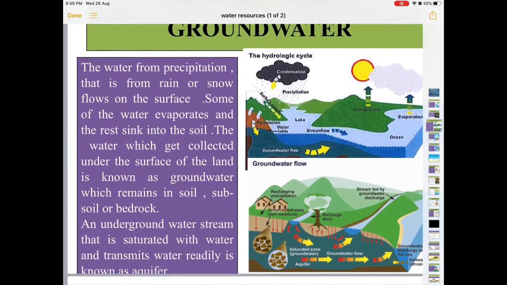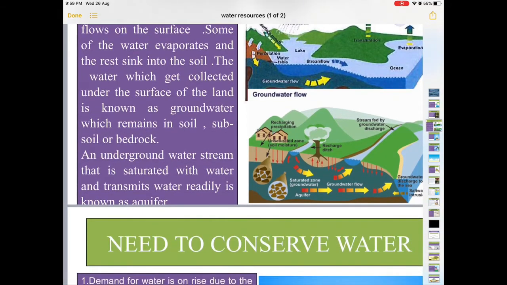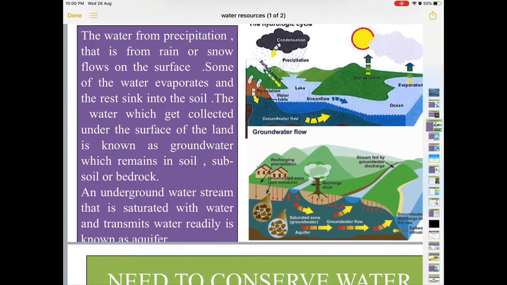What is groundwater? The water from precipitation, that is from rain or snow, flows on the surface. Some of the water evaporates and the rest sinks into the soil. The water which gets collected under the surface of the land is known as groundwater, which remains in the soil, subsoil or bedrock. An underground water stream that is saturated with water and transmits water readily is known as an aquifer. So, what is an aquifer?